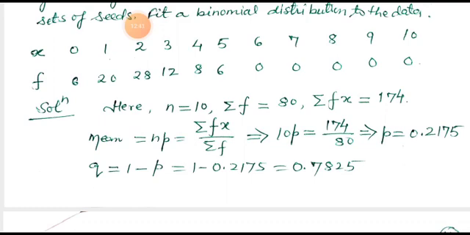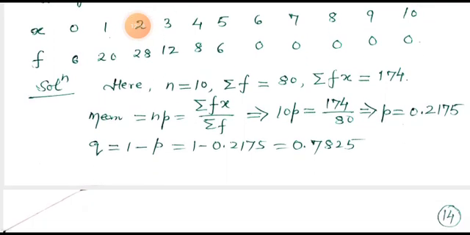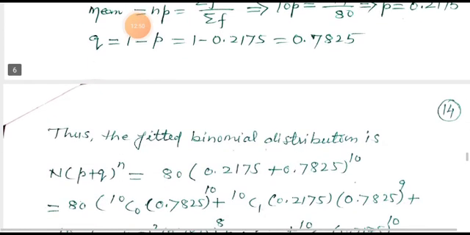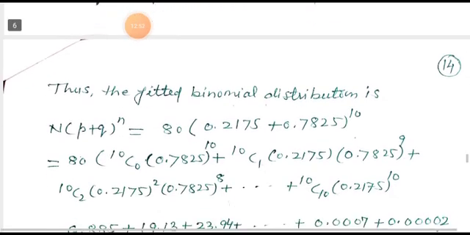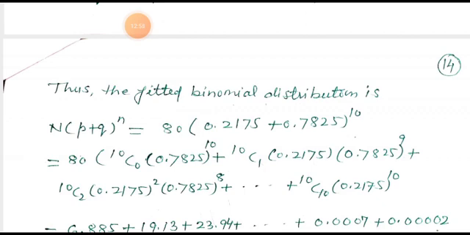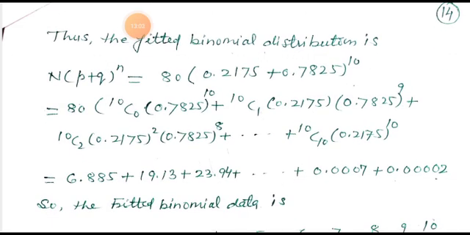Then p is equal to 0.2175 and q is equal to 1 minus p, that is 0.7825. Thus the fitted binomial distribution is N (p plus q) to the power n. So putting the values of p and q, and n is 10, then after expansion: 80 into [10 C0 (0.7825) to the power 10 plus 10 C1 (0.2175) to the power 1 (0.7825) to the power 9 plus dot dot dot].